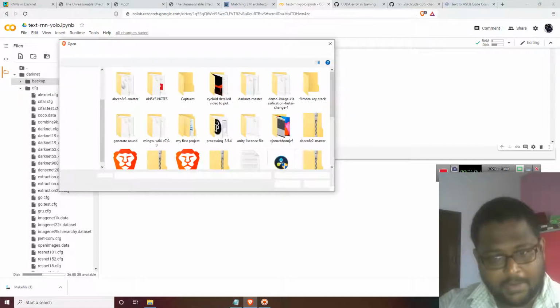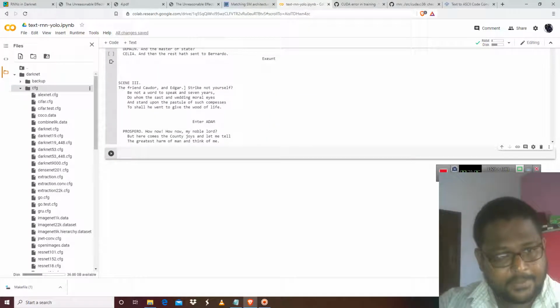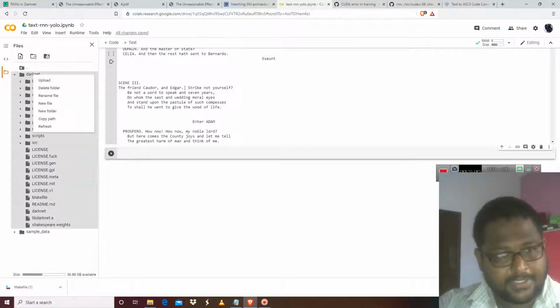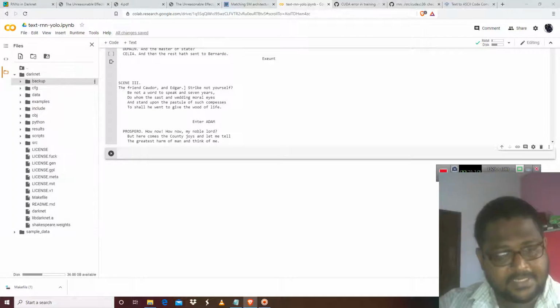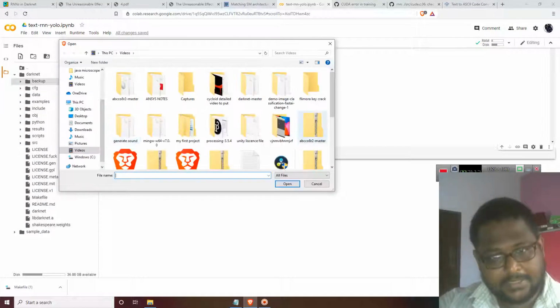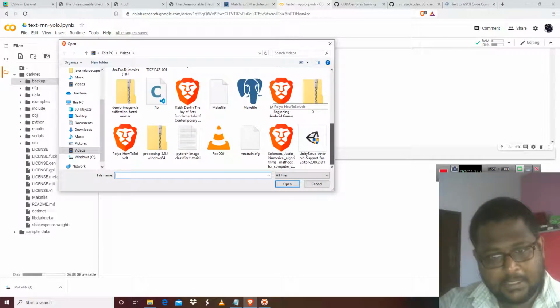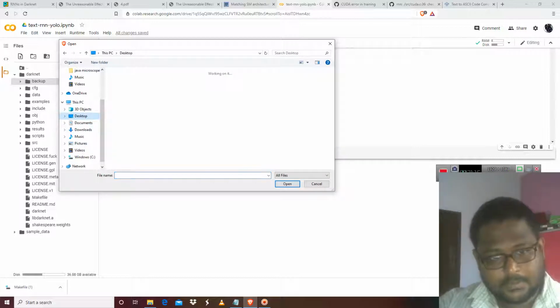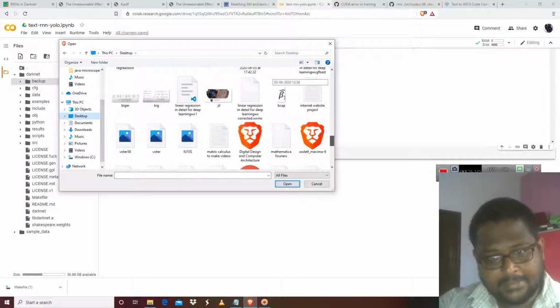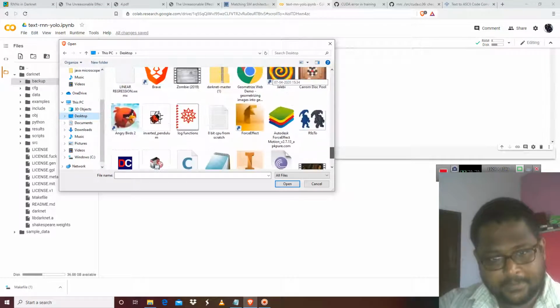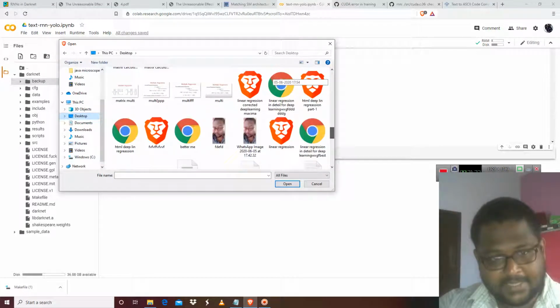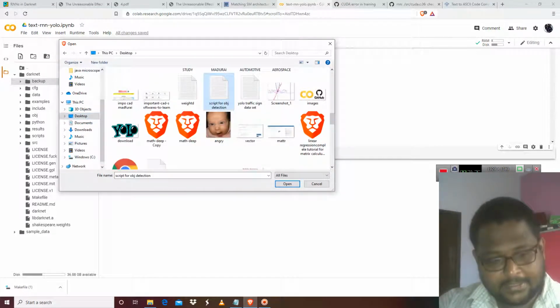Oh, bad. Now we also have to tweak the CFG files. Then get back here and go to the desktop and go to the data.text. Where is it?